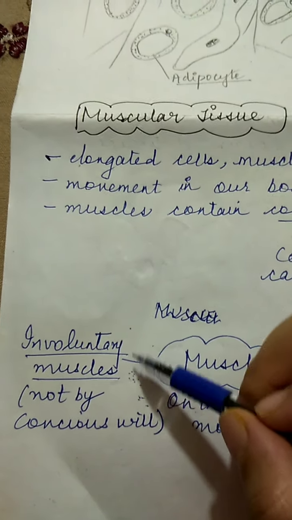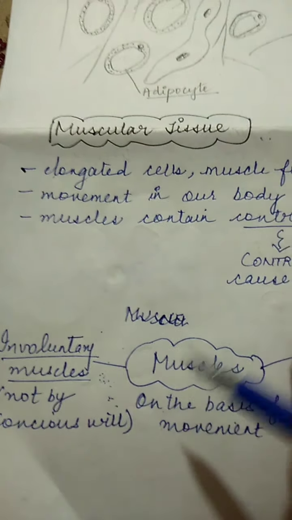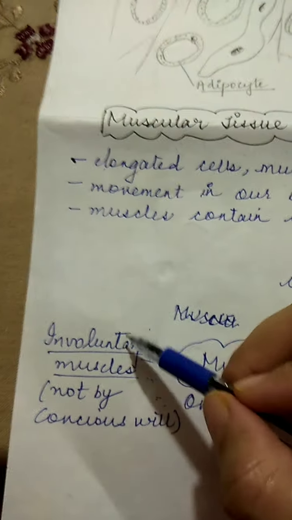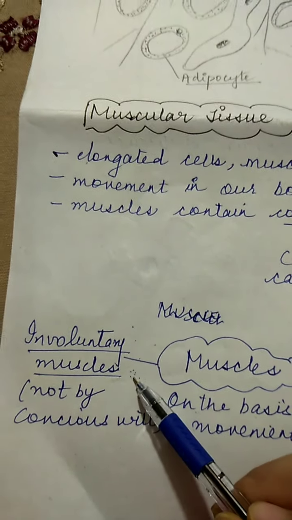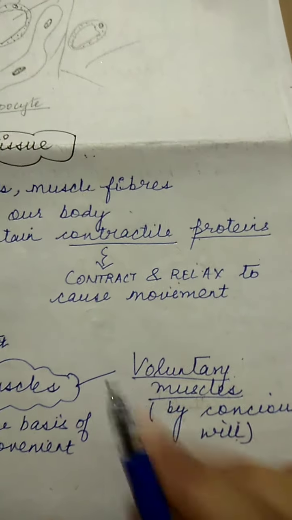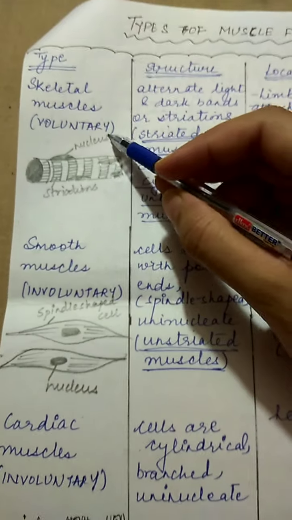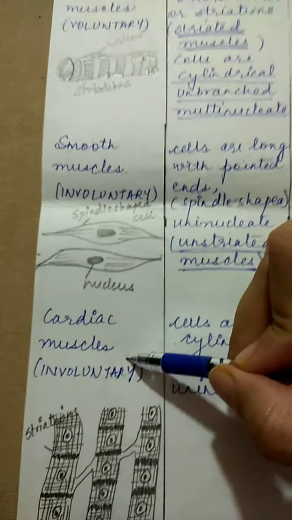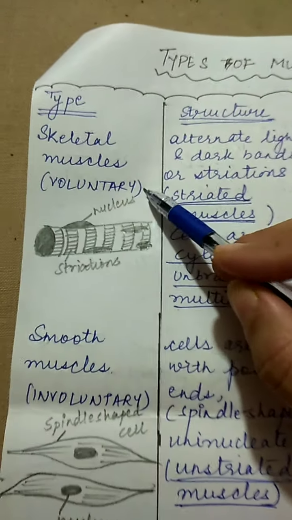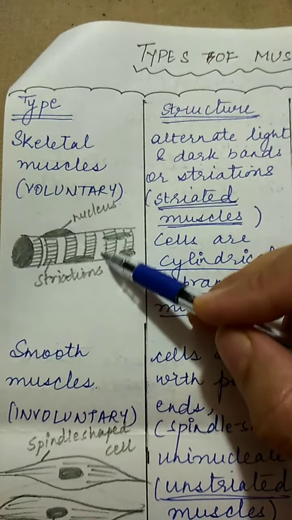Like the heart muscles, we cannot guide them how to contract and relax. But while moving or walking or running, that is under our control, right? That is a voluntary action. Which is not under our wish, that is involuntary action. So similarly, these are involuntary muscles which are not controlled by our conscious will, and voluntary muscles controlled by our conscious will. So there are three major types of muscle tissues: skeletal muscles, smooth muscles and cardiac muscles. Let us see skeletal muscles.